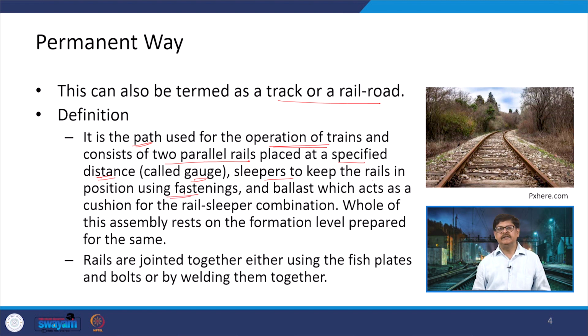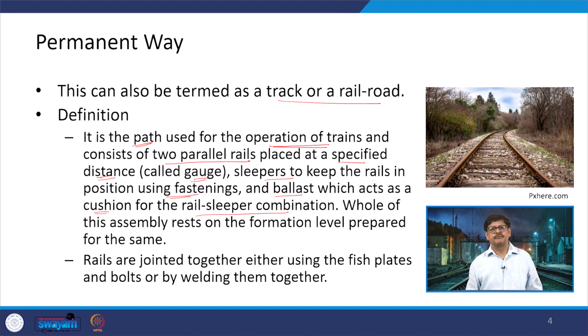You cannot leave them loose. You cannot just say that I have put the rail on top of the sleeper and my job is over. We need fastenings to connect the rails with the sleeper so that they remain in position. And then the sleeper, as I said, is resting in the ballast, which acts as a cushion for the rail sleeper combination. So, there is a cushion depth also.